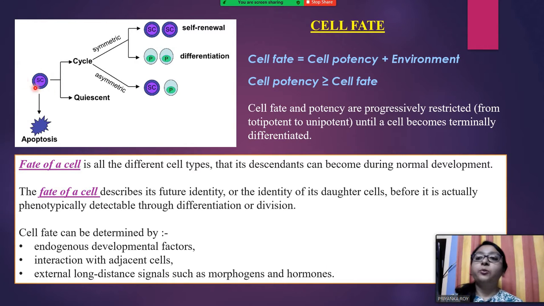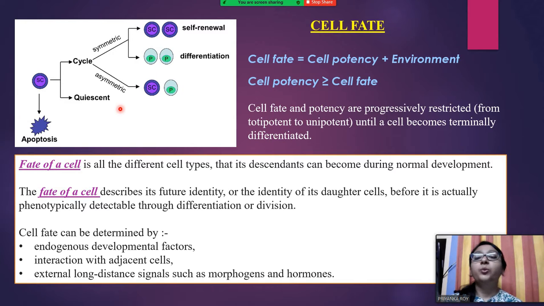And in general, if you see a stem cell, it can go through multiple pathways. Like first, it can go through a cycle. Like in case of symmetrical cycle, it can form two stem cells of the same type, which is known as self-renewal. Or it can form two cells of different type, which is known as differentiation. Like I told you, the production of a specialized cell type is known as differentiation. Or it can go to an asymmetric cycle and give rise to one stem cell which is of the same type as its own, and one differentiated cell. So one of its own kind and one a new kind.